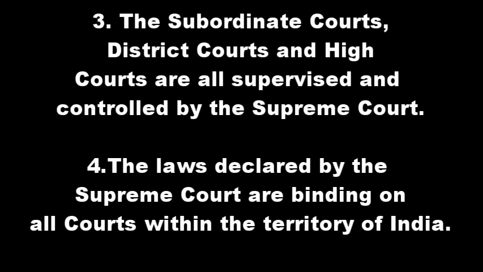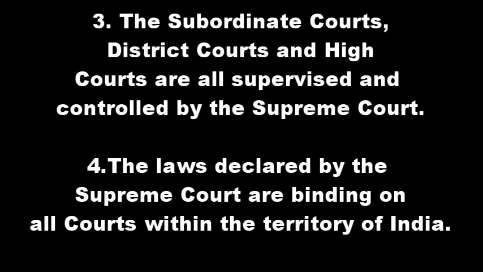The third point is that the subordinate courts, district courts, and high courts are all supervised and controlled by the Supreme Court. Since the Supreme Court is the head of the judicial system, it controls and supervises all the subordinate courts, district courts, and the high courts.